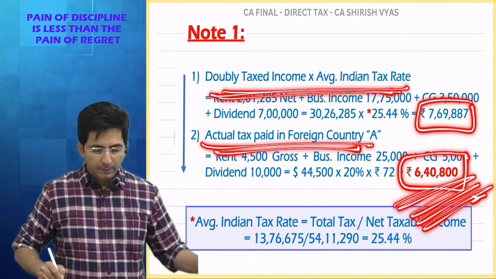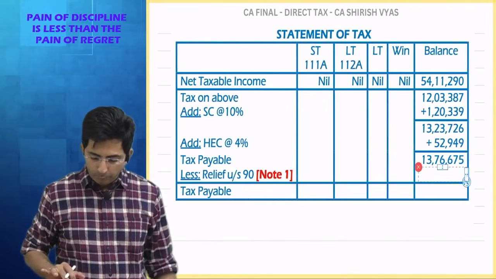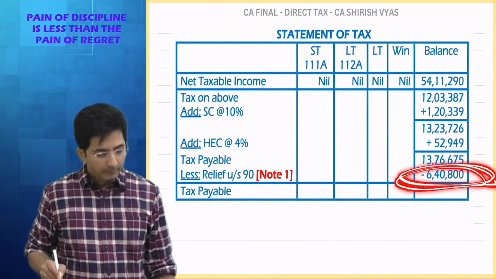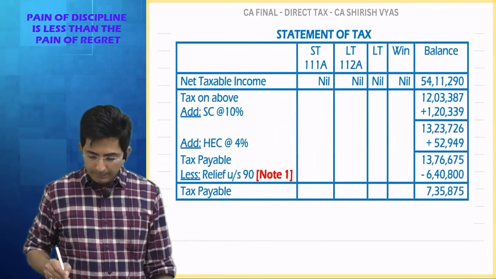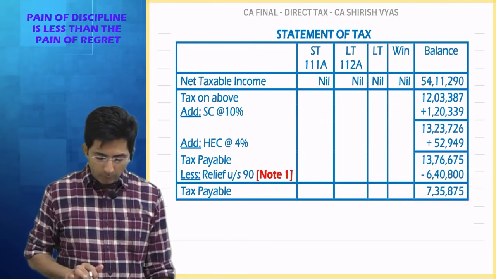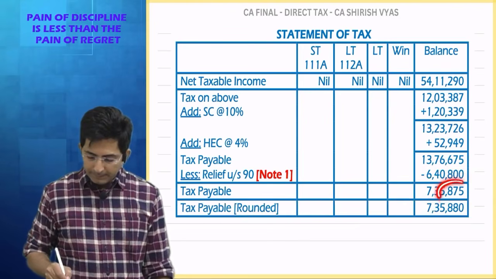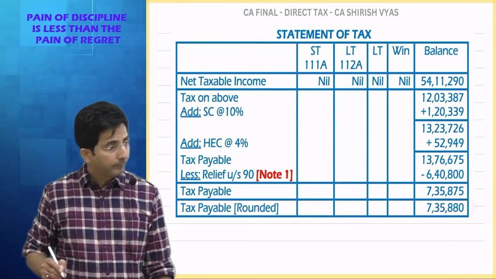6,80,800, sorry, 6,40,800. So this I will subtract in relief. Look at this. And then your final answer is this much. And in the final answer, the last digit should be 0. If not 0, round it off. At the end, it is 875. 875 can be called as 880.